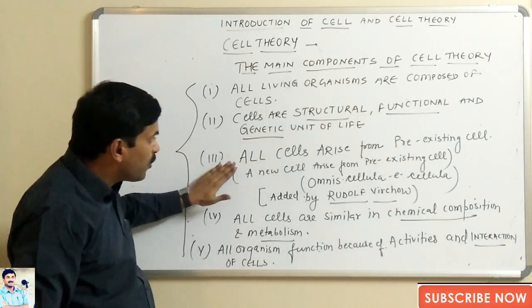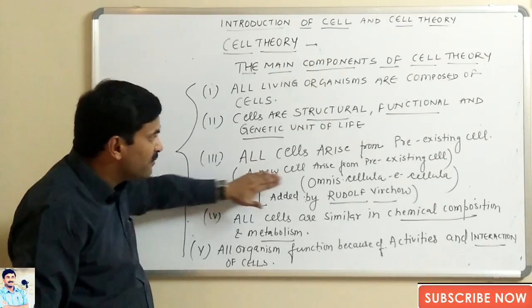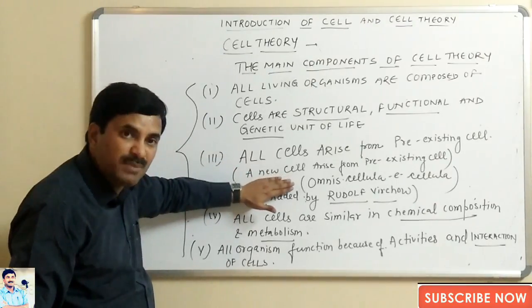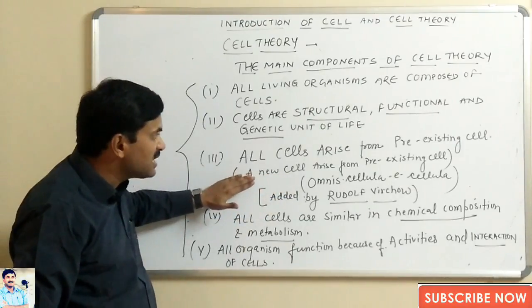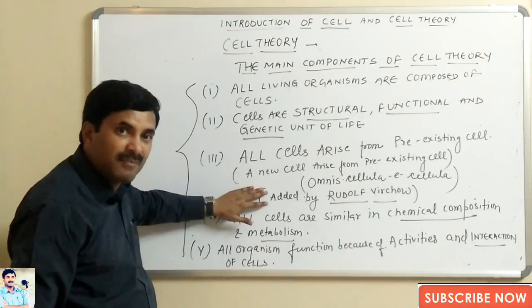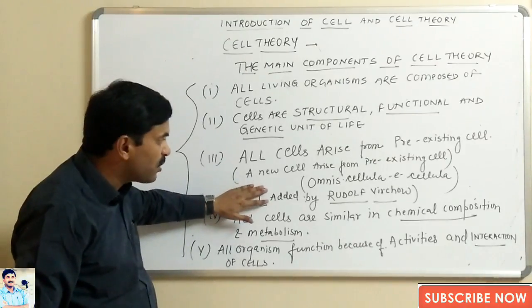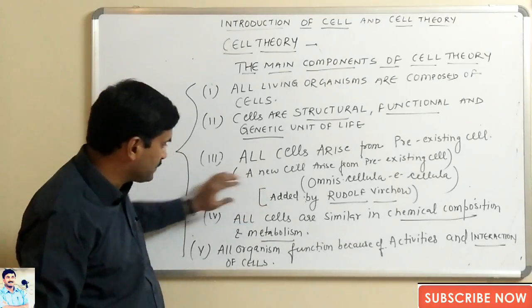Third point, a new cell arises from a pre-existing cell, which in Latin is called omnis cellula e cellula, meaning each new cell arises from a pre-existing cell. This point was not given by Schleiden and Schwann. It was later added by a scientist known as Rudolf Virchow.